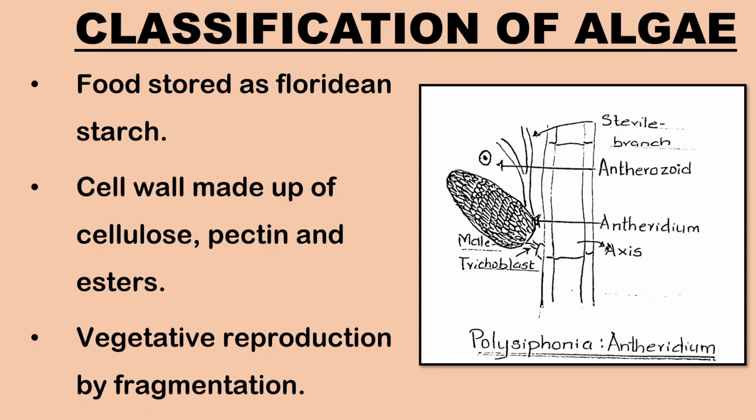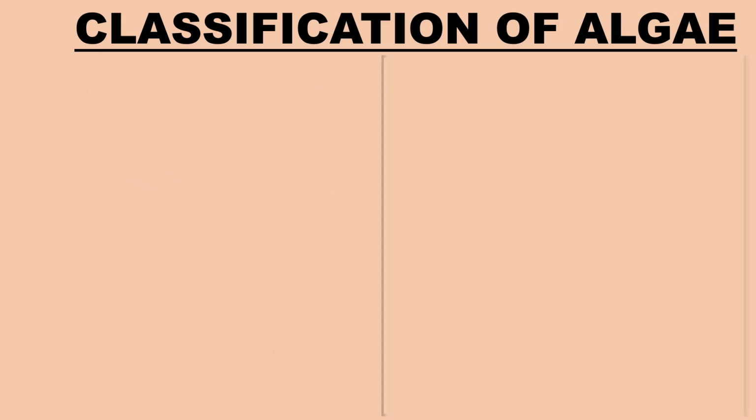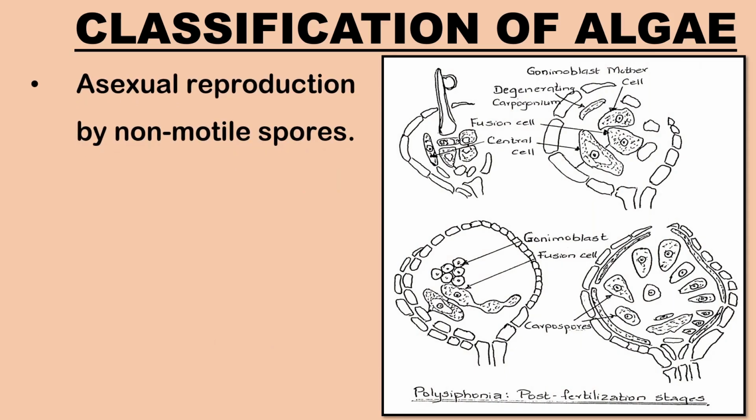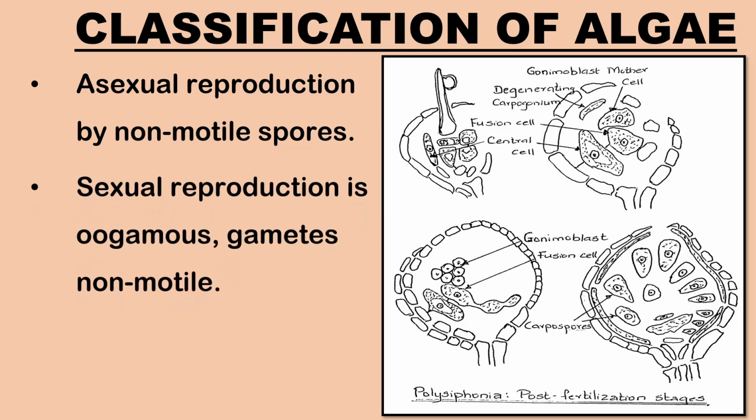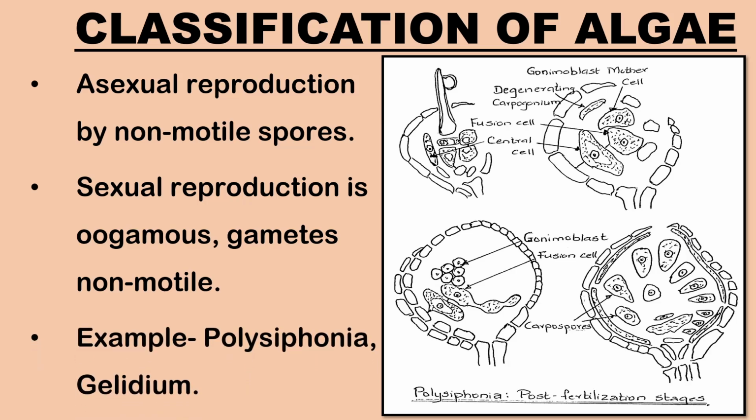Vegetative reproduction takes place by fragmentation. Asexual reproduction is by non-motile spores. Sexual reproduction is oogamous and the gametes are non-motile. Examples of red algae are Polysiphonia, Gelidium, etc.